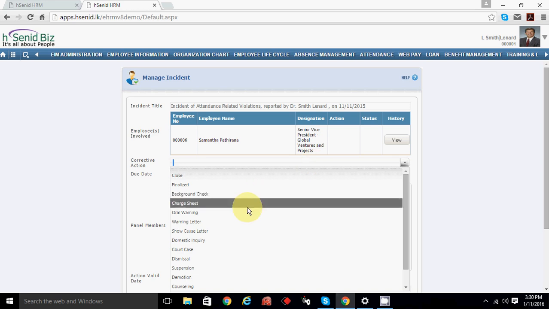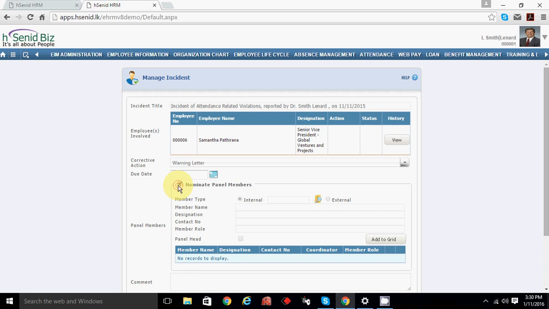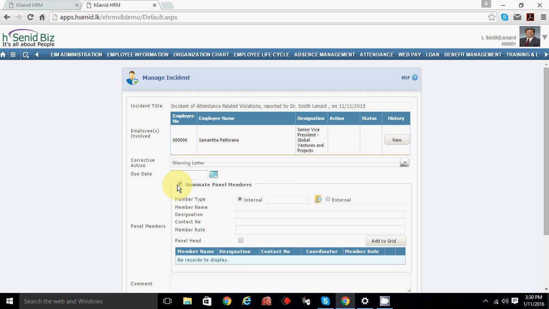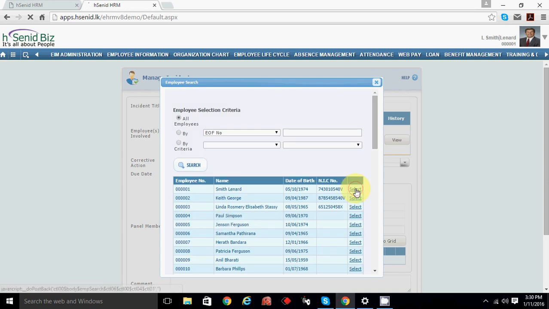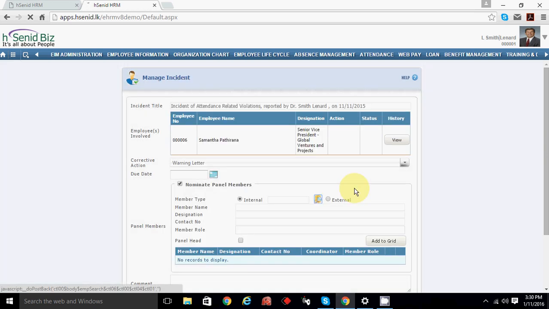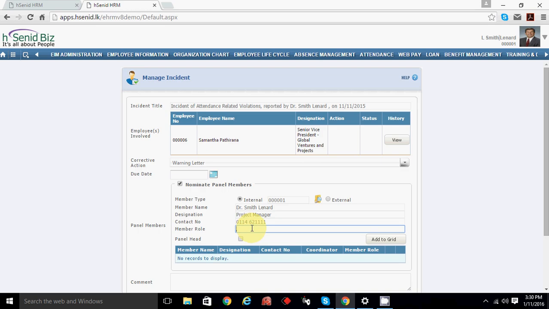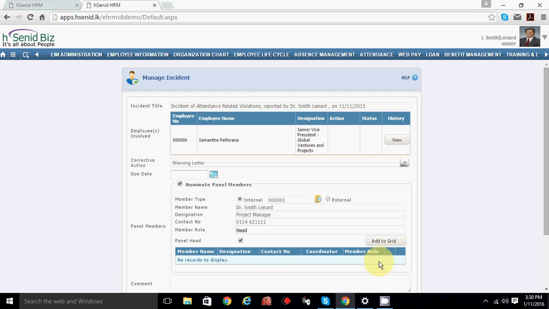Let's say warning letter, and you can nominate a panel member to forward it to whatever panel you need. So let's say internal, you can search a member, select this one, member role, let's say head, add to grid. He will be a panel member.